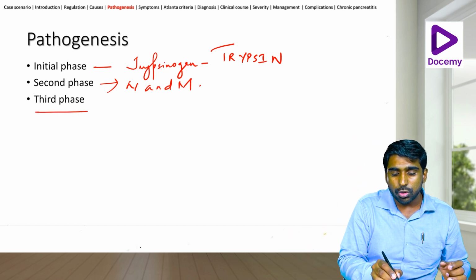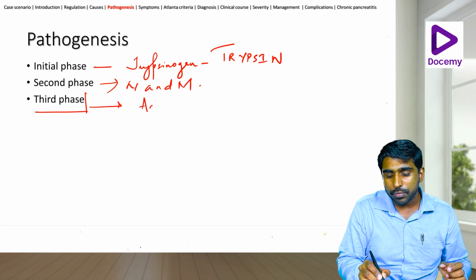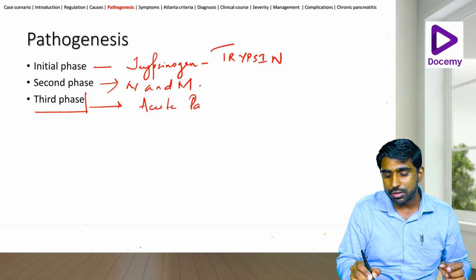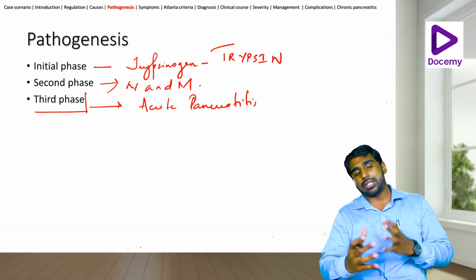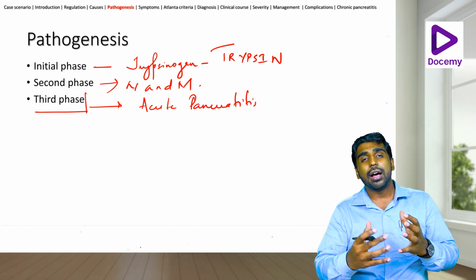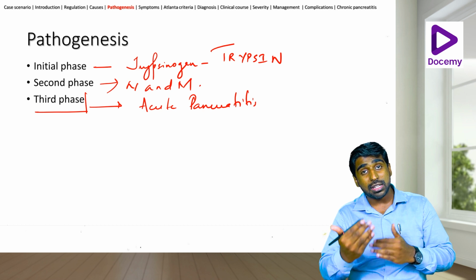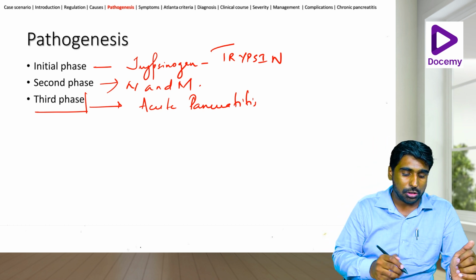And then it goes into a full-blown acute pancreatitis. So that is the third phase. Okay, so see how intricate this pathogenesis is. And this is the form that most commonly occurs. This is what is believed to occur. This is how the pathogenesis occurs.